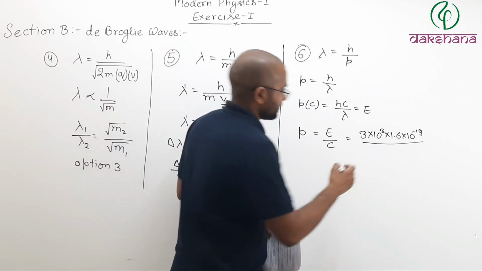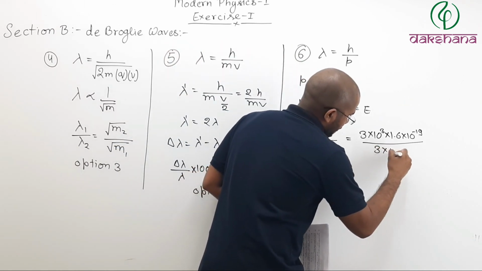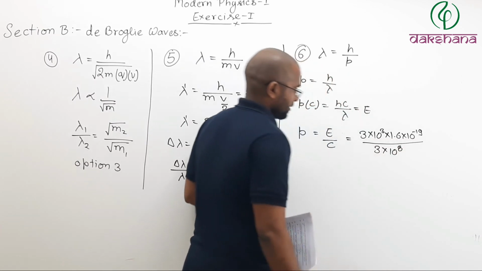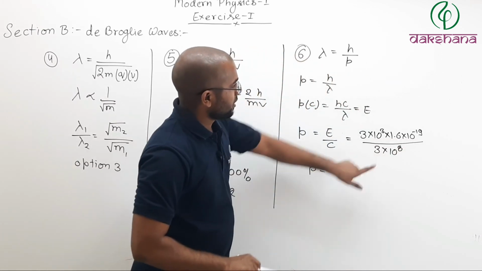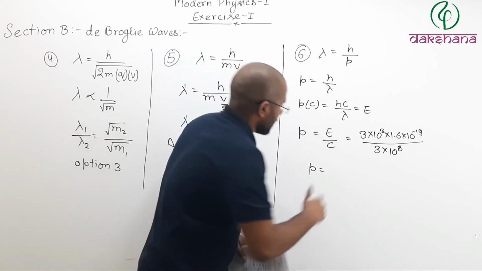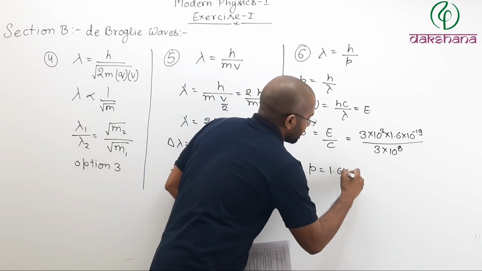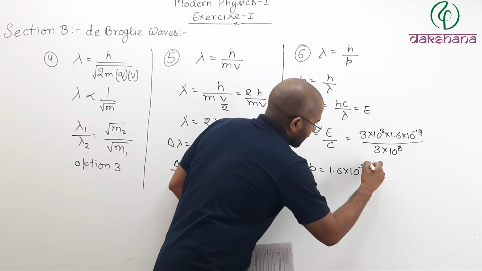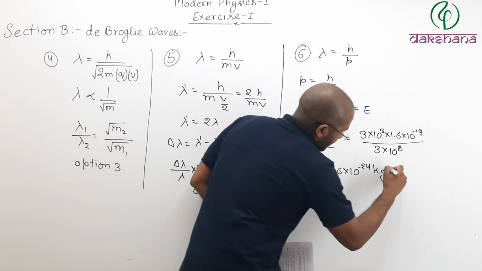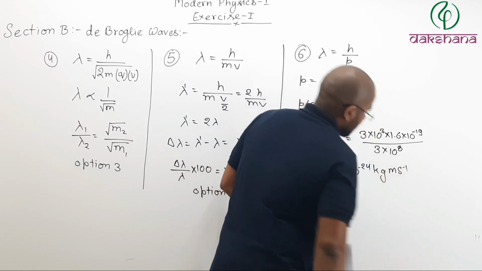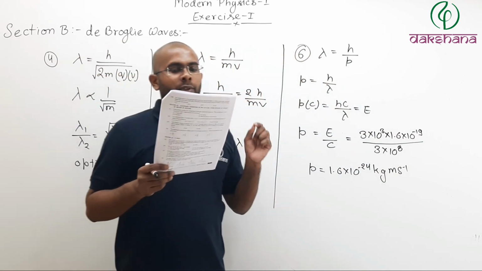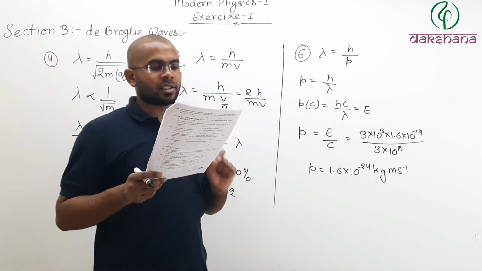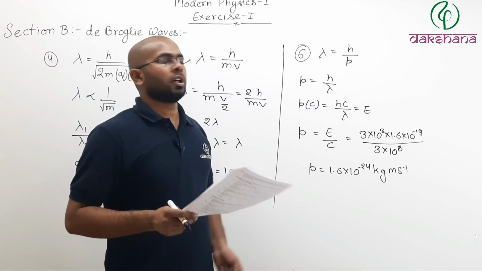What is the speed of light? 3 into 10 to the power 8 meter per second. And from here you get the momentum: 3 cancels, giving 1.6 into 10 to the power minus 24 kg meter per second. That is the momentum of your gamma ray photon with energy 3 kilo electron volts.